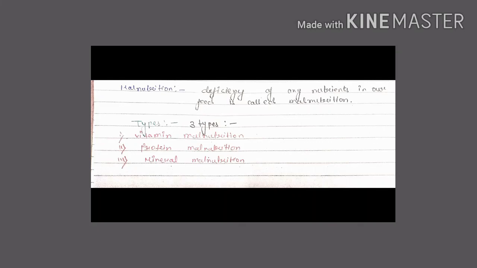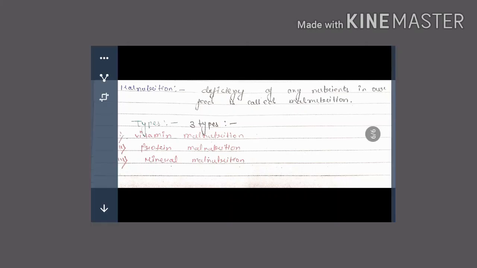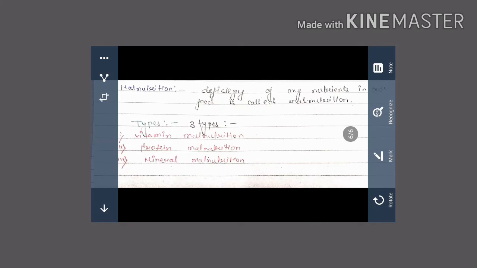Mainly there are three types of malnutrition. First one, vitamin malnutrition. The name tells the definition: if vitamin is less in amount in our diet, we call it vitamin malnutrition. Second one is protein malnutrition: if the protein amount is less in our food, we call it protein malnutrition. And third one is mineral malnutrition, meaning deficiency of minerals in our diet. If any nutrient is less in our body, disease will arise because of this. That disease we will discuss in the next video.